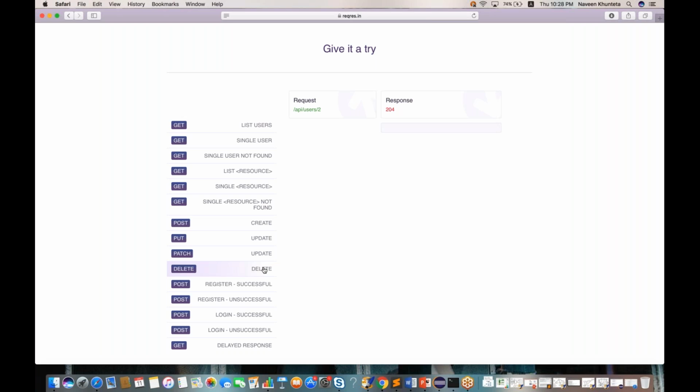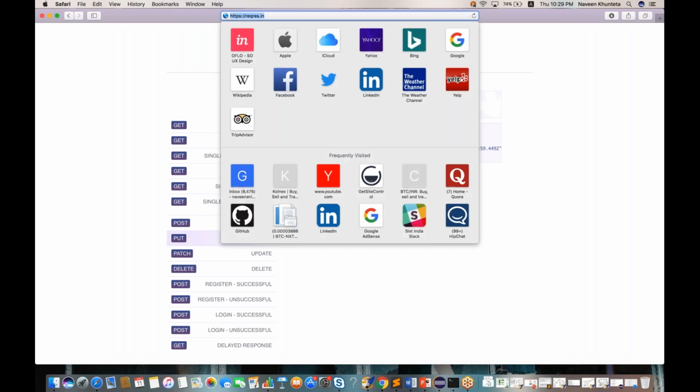Same thing for delete. I'm calling a delete, I want to delete user 2, so it immediately got deleted, and we are not getting any response. Same thing for put, when you want to update. I want name equal to Morpheus and job, instead of leader, I'm passing resident. So simple, the job will be updated, or if you want to change some other information, it will be updated over here. I'll share this particular URL, just have a look.